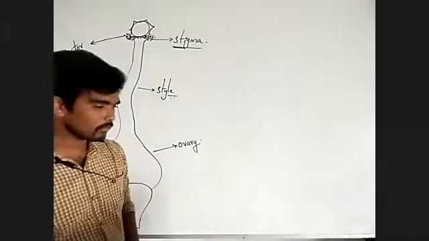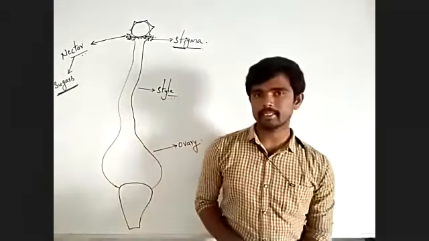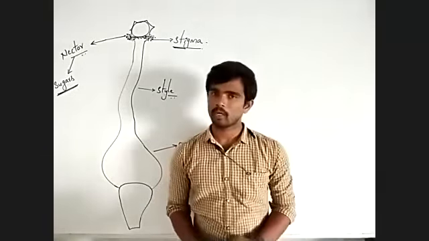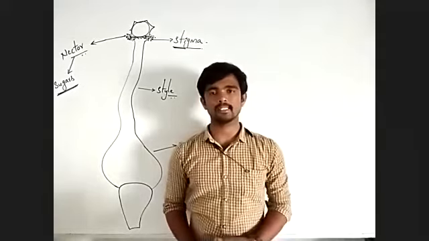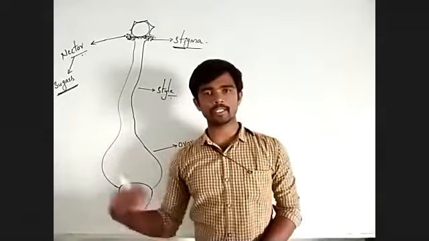Already we discussed that a pollen grain contains two cells. One is the vegetative cell, the second one is the generative cell. This is very important in our discussion.